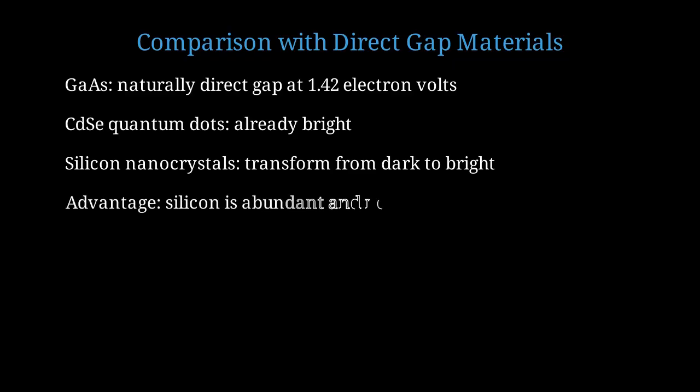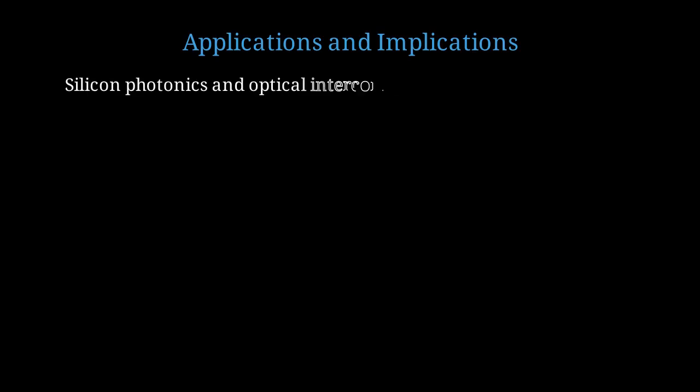The advantage of silicon nanocrystals is that silicon is abundant, non-toxic, and compatible with existing silicon technology, unlike cadmium-based quantum dots. This transformation from dark to bright silicon has profound technological implications. Silicon nanocrystals could enable silicon-based light sources for integrated photonics, allowing optical communication on silicon chips.